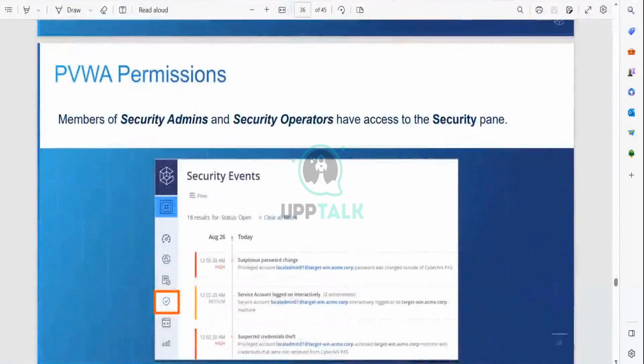The preview permissions: the members of security administrators and security operators have access to the security.